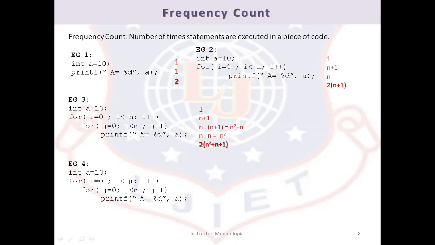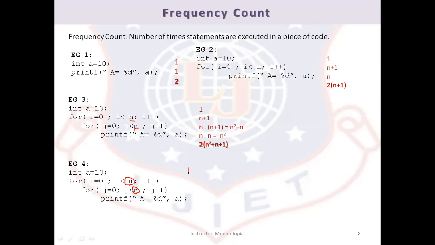i is from 0 to m. Now notice this is not n, this is m. And inner loop is varying from 0 to n. It is again different, right? So earlier it was both n, here and here, and here it is m and n. So let us do it roughly.